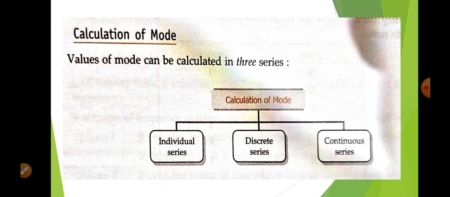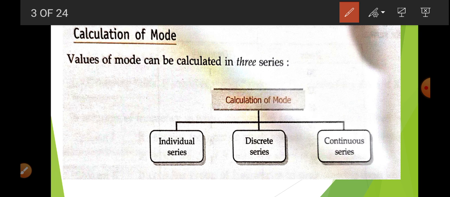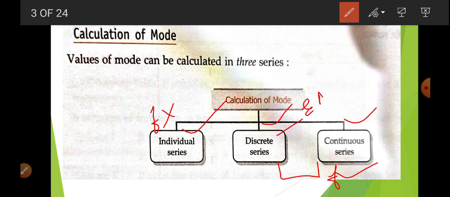Now, calculation of the mode. Mode is calculated in all three series: individual, discrete and continuous. Already I told you that individual series is a series without frequency; no frequency is given. Discrete and continuous are both series with frequency. A discrete series is a grouping of data that is exactly measurable. On the other hand, a continuous series is a grouping of data that is not exactly measurable, and the value of x is given in class intervals.